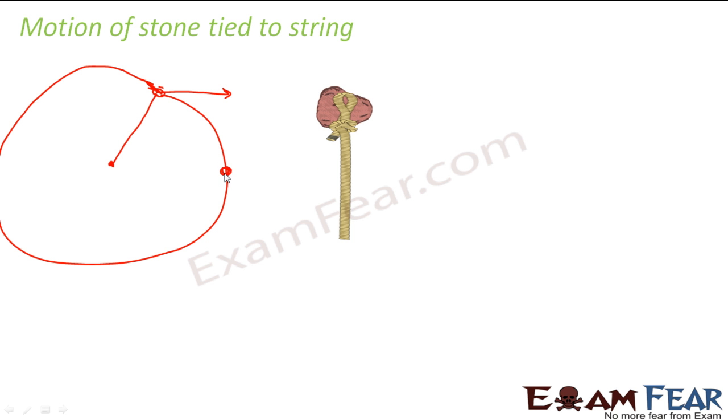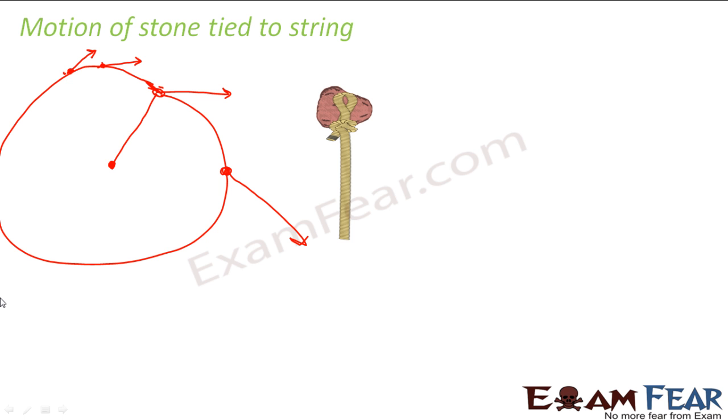Similarly, when the stone is at this point, if at that point of time you leave it, the stone will be thrown away in this direction. It will be thrown outward. That means at every point of time, the stone by itself wants to move in this direction. But the only reason why it is moving along this path is because of the force which is being exerted by the center. Because you are holding the thread with your fingers, you are exerting a force because of which it every time moves towards the center. And that is how it traverses a circle.